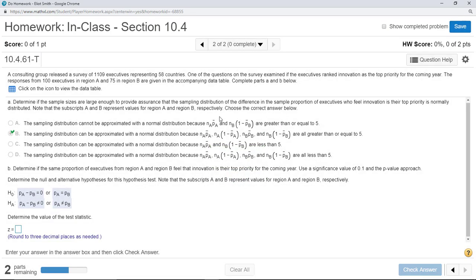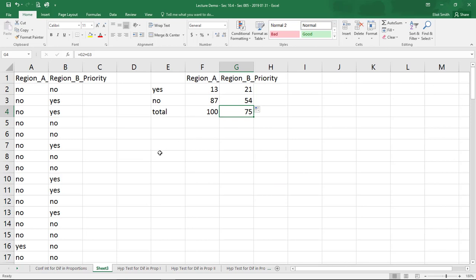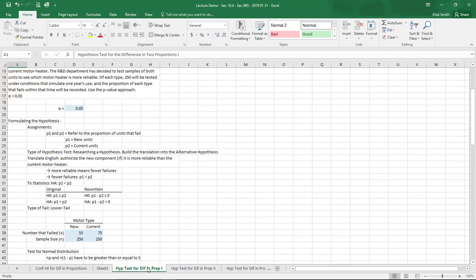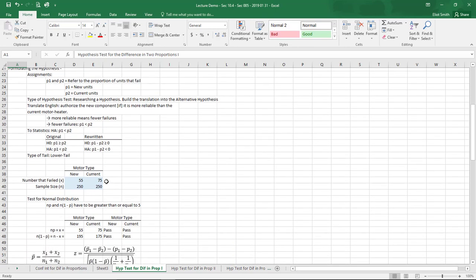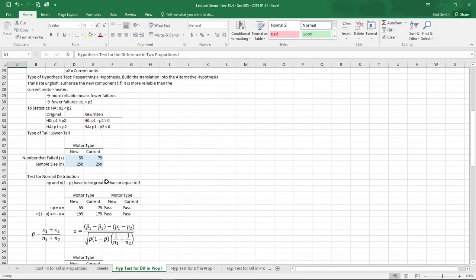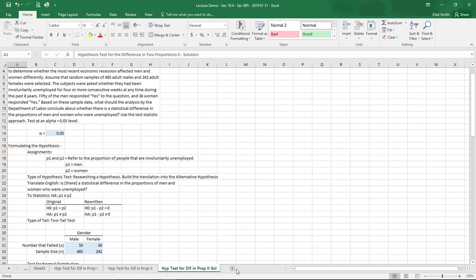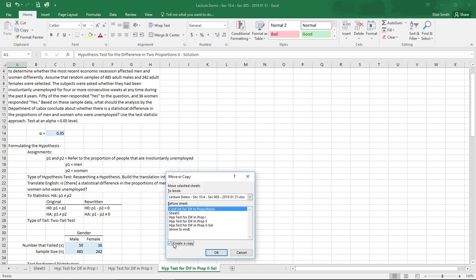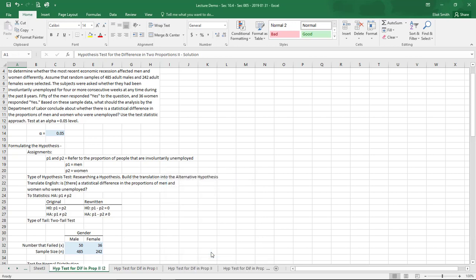All right, so now we need the test statistic. Going back here, we have a 2-tail test. This is lower tail, so this is the tab I want. And create a copy. There we go.